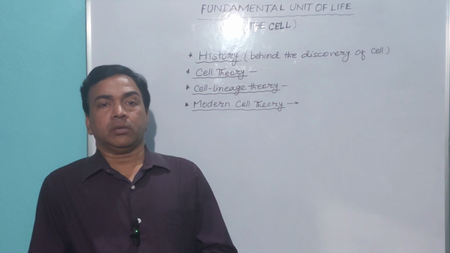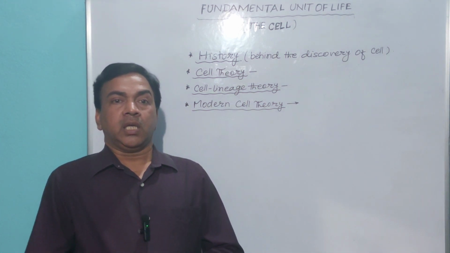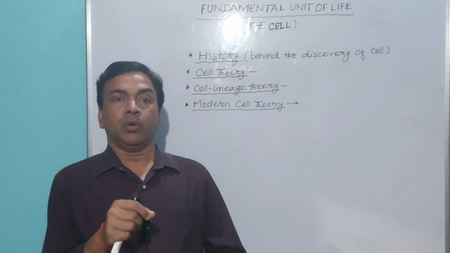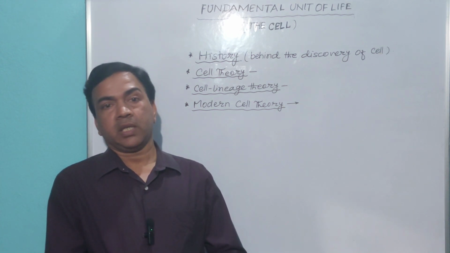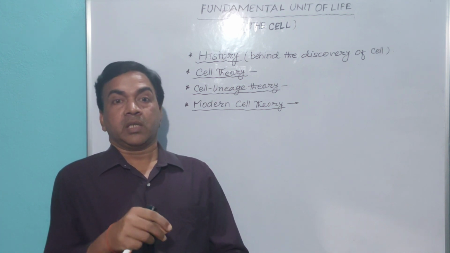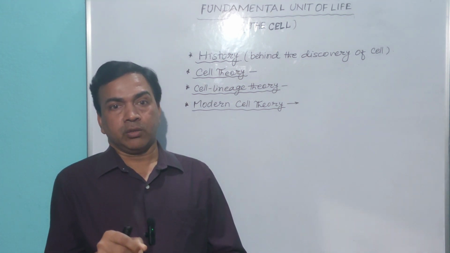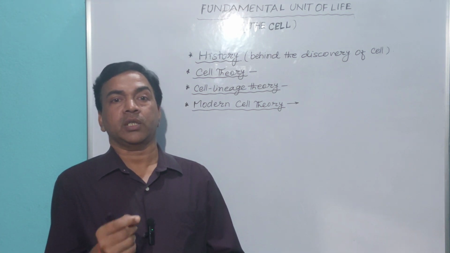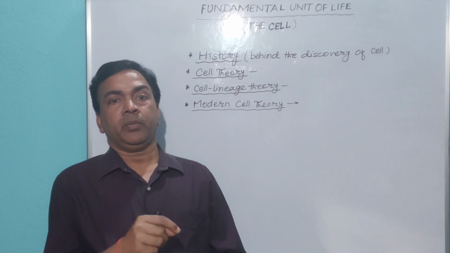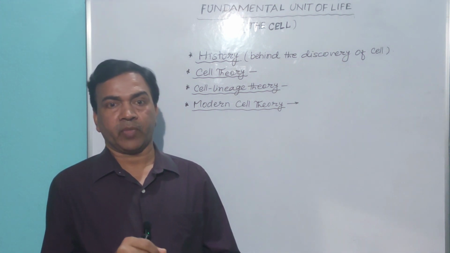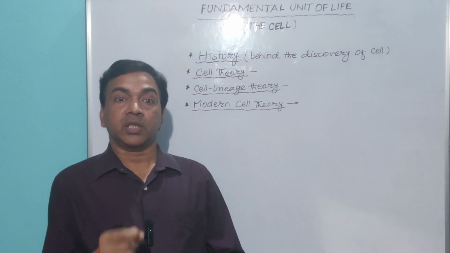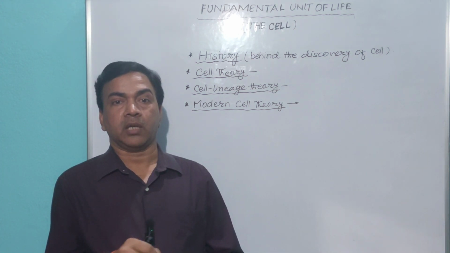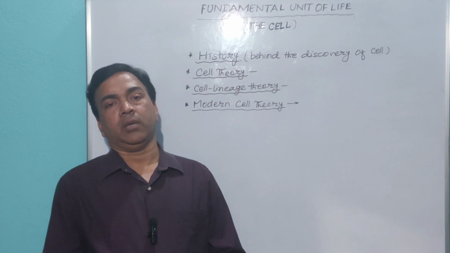So according to modern cell theory, each and every organism is made up of one or more than one cell. Cells give rise to new cells, that is, each and every cell originates from its pre-existing cell. And the cell is the basic structural and functional unit of all living beings.